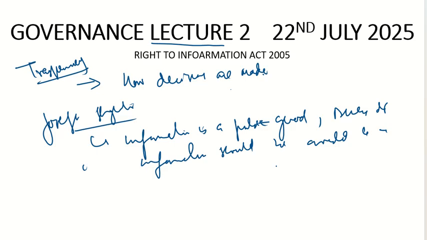Like public goods, for example, you have parks, you have national highways. They are public goods. Access to those is available to everyone. Similarly, information is a public good and access to it should be available to everyone. When in a state the information is available to everyone, that state becomes egalitarian in itself, because transparency leads to the development of trust, as we discussed yesterday. The more transparent the relationship, the more trust this relationship would develop.